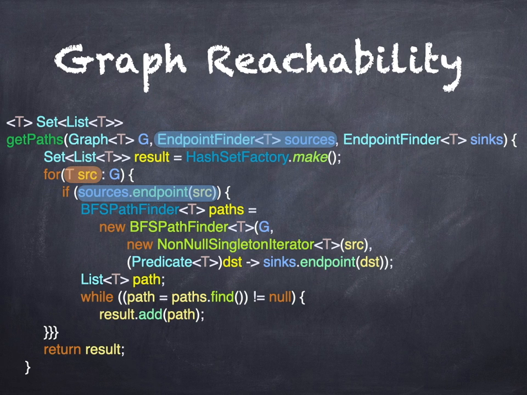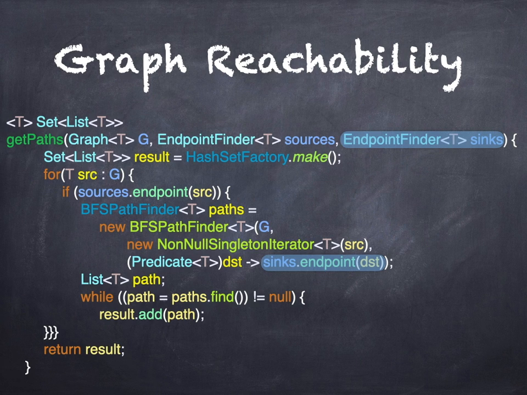So basically, we iterate across all the nodes in the graph there with the orange highlight, and for each statement, we check whether or not it's a source of taint. If it is, we create a path finder. That's a WALA utility for constructing shortest paths through a graph. And we construct paths to sinks.